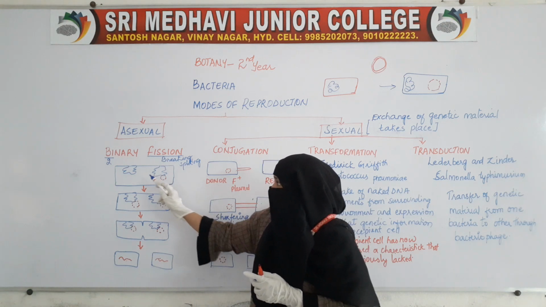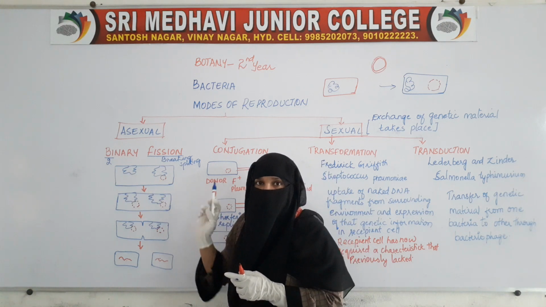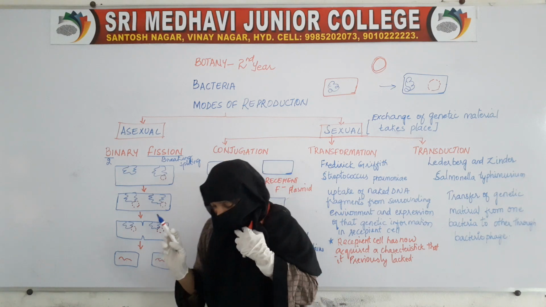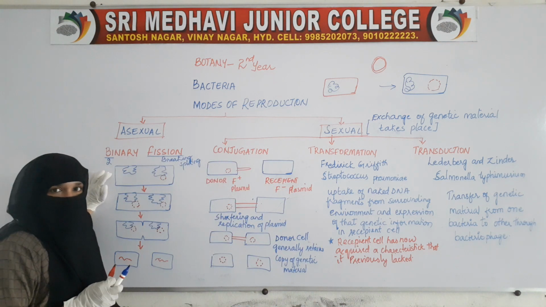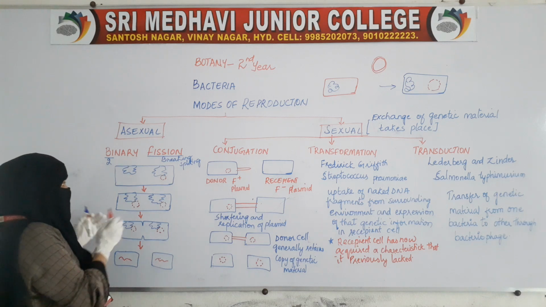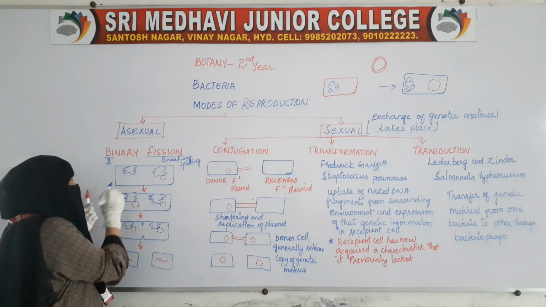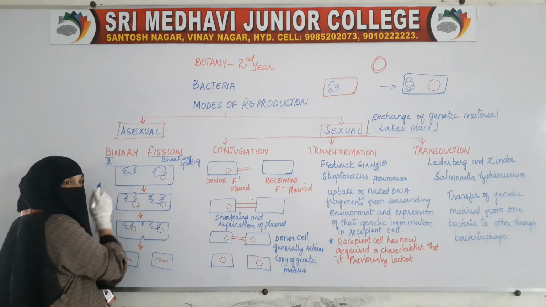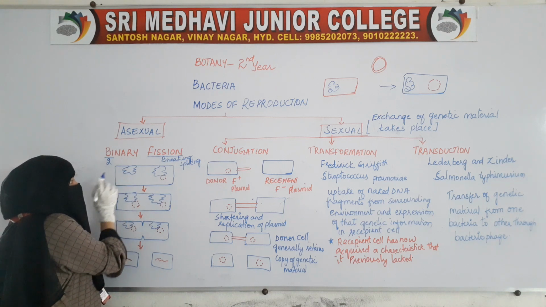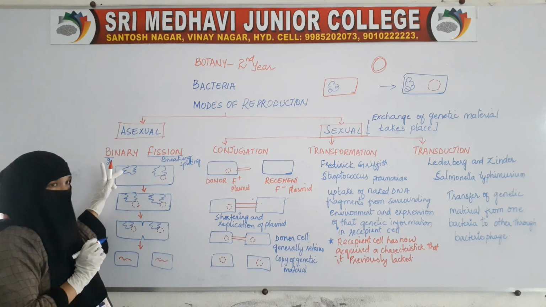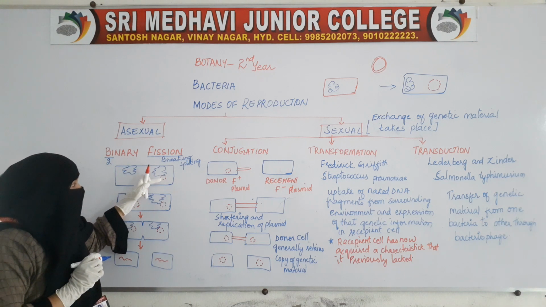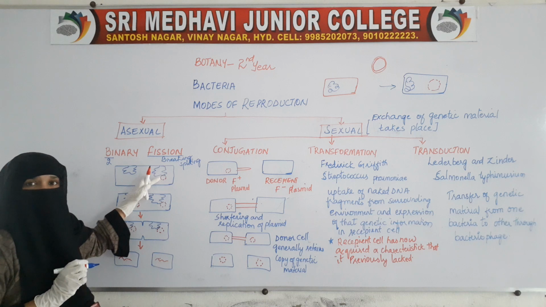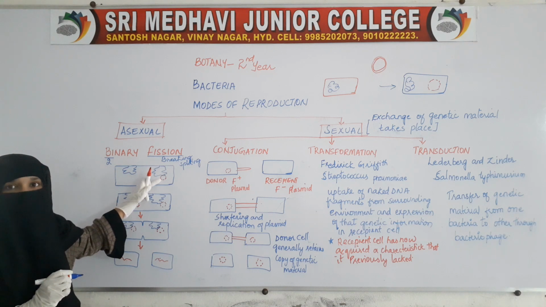Now, in the last class we have seen the structure of the prokaryotic cell, that is, the bacterial cell. It consists of infolds of plasma membrane called mesosomes, and at the time of cell division the DNA is attached to the mesosome.